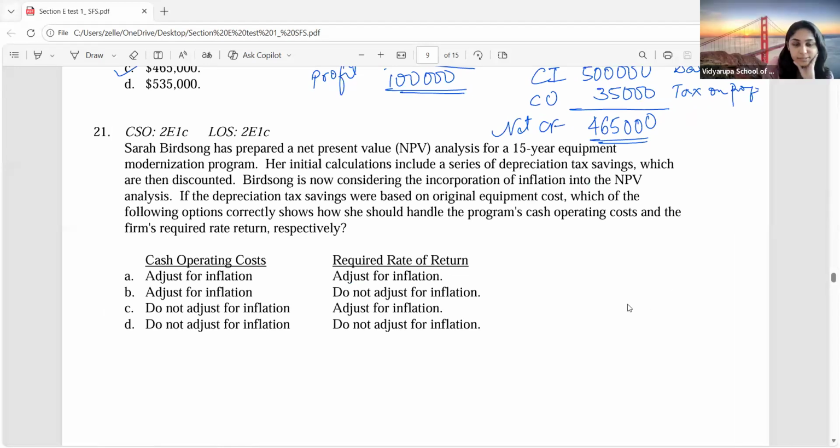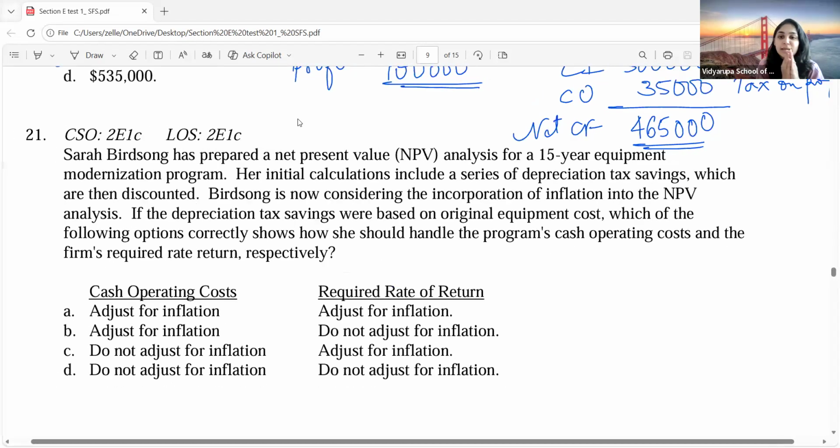All right. So can you all try this problem? We are doing section E revision, and in section E we have various topics, right? That is identifying the cash flows, the NPV, IRR.